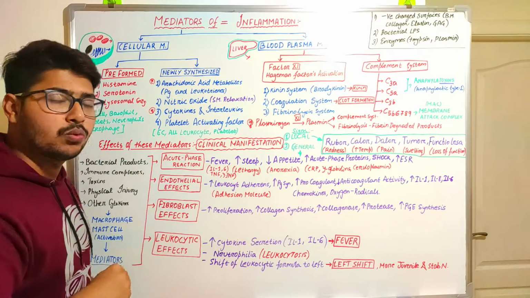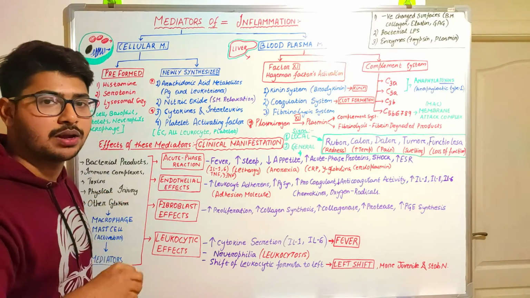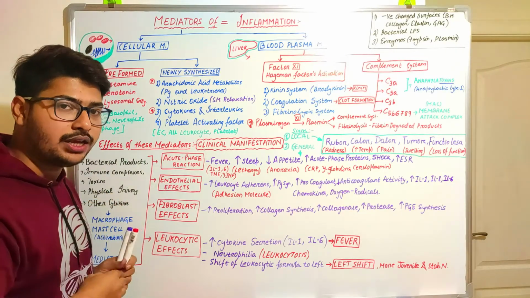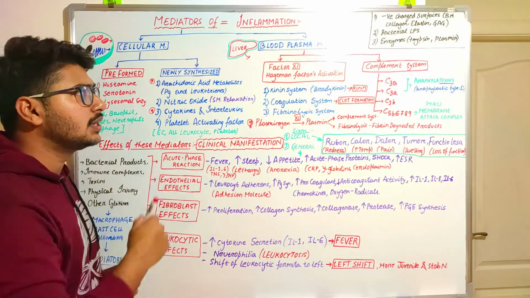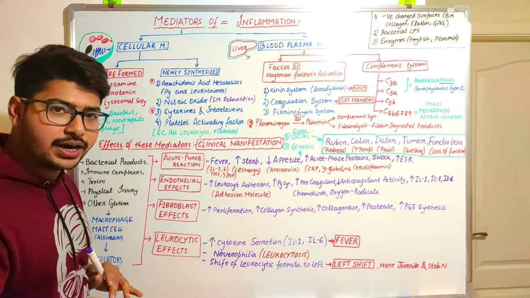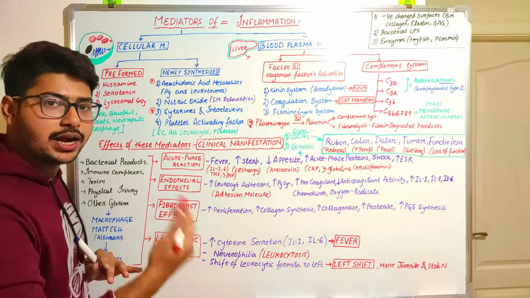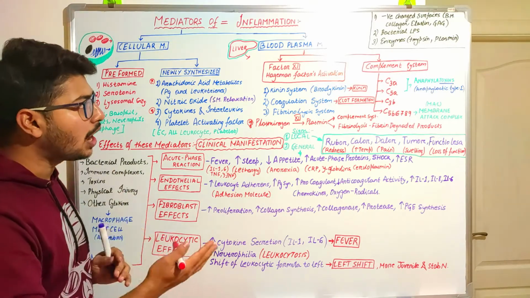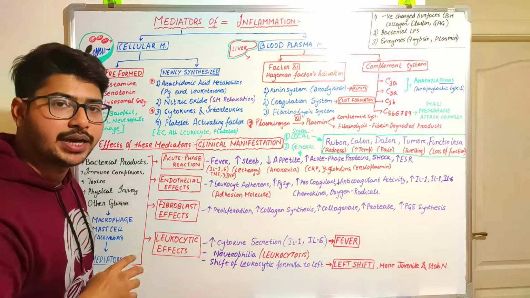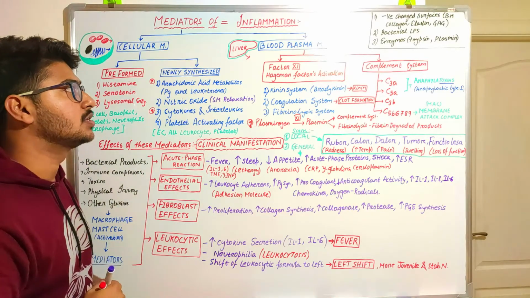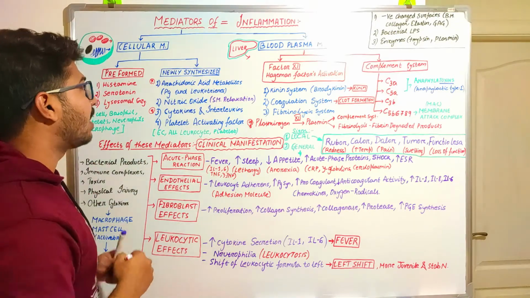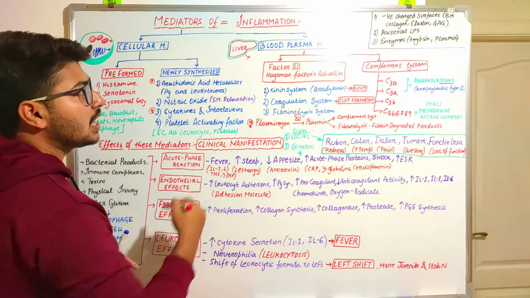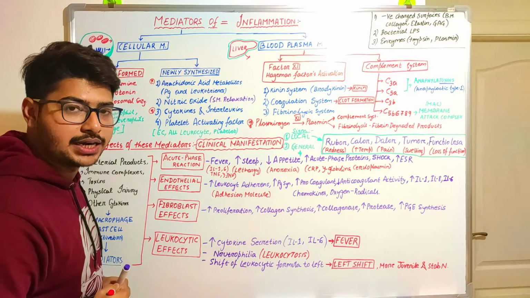So now we are talking about acute inflammation that occurs within a very short span of time. Inflammation is also divided into acute and chronic. So now we are going to talk about the mediators of acute inflammation. The mediators of acute inflammation are divided into cellular mediators and blood plasma mediators.